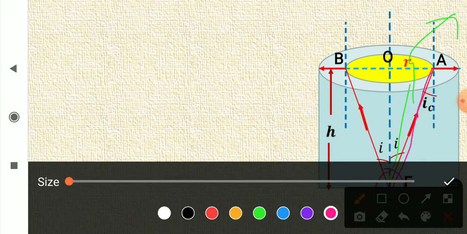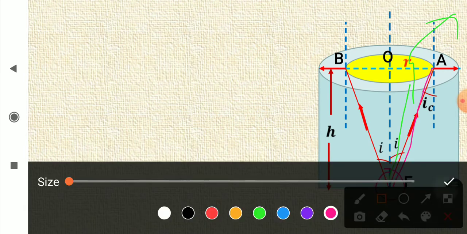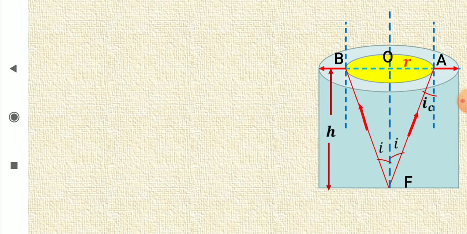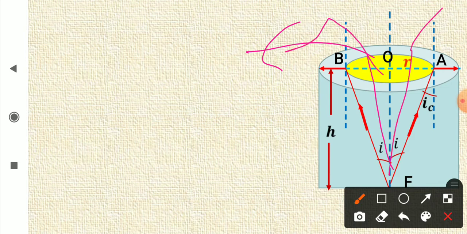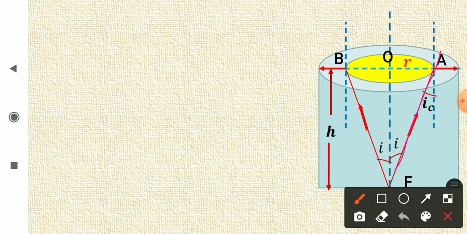If light ray is coming like this, it will go outwards like this. Okay, but when the light is incident at the critical angle IC, it will go perpendicular. It will graze along the interface between this rarer medium air upon denser medium water, right?